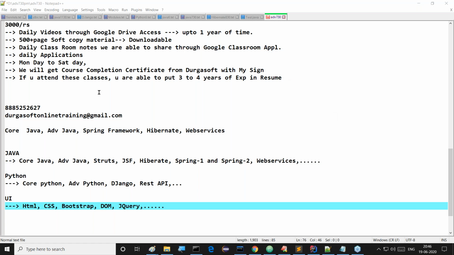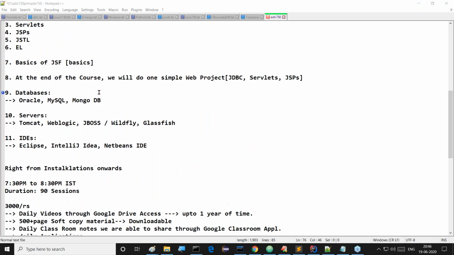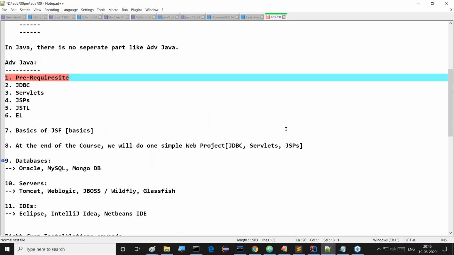Definitely, core Java topics are required to go for advanced Java, but how much we require, I will discuss in the prerequisite part. In the prerequisite part I will discuss the core Java concepts we require. Which core Java topics are required for advanced Java? Object orientation is required. No need to go for too much exception handling and all these things. Object orientation majorly. Static keyword is required, and a few points. Then after that, IO streams and dynamic input approaches we require here. So definitely, I will go for this content inside our prerequisite part.